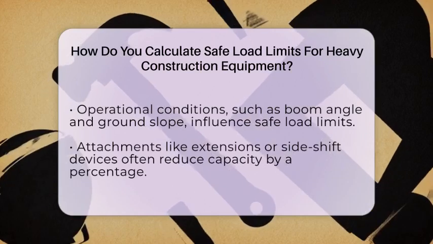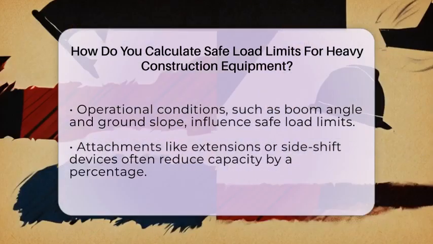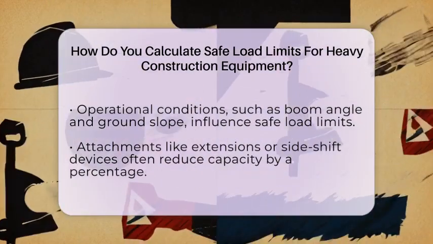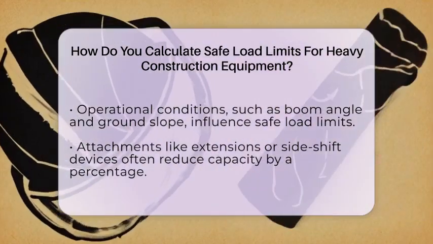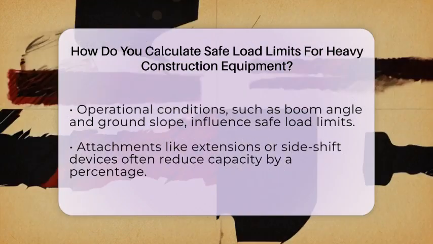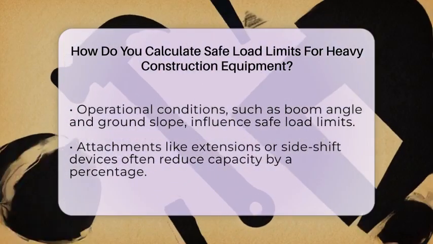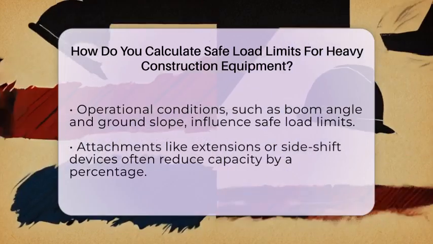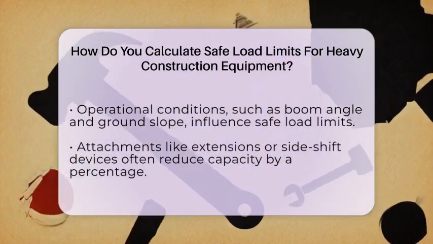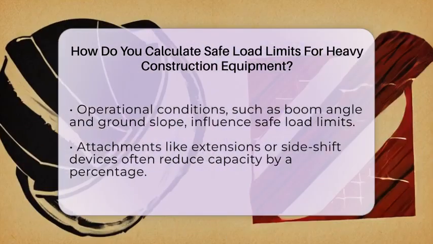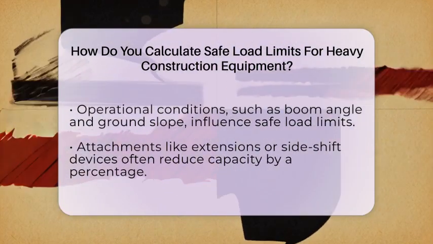Manufacturers provide detailed load charts and sometimes formulas to help operators calculate safe working loads. For cranes, a simple formula might be: safe working load equals the structural strength of the crane multiplied by the boom strength factor. The boom strength factor accounts for the boom's angle and length, helping operators understand how these factors influence capacity.